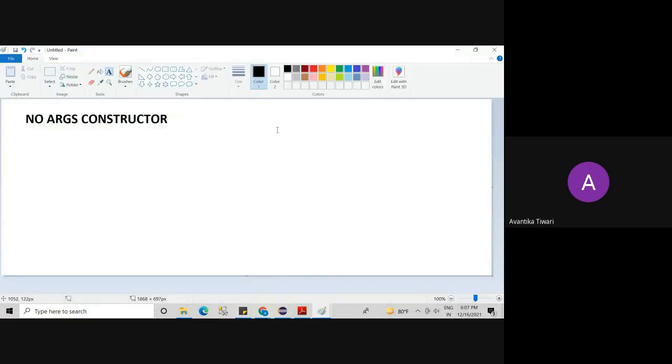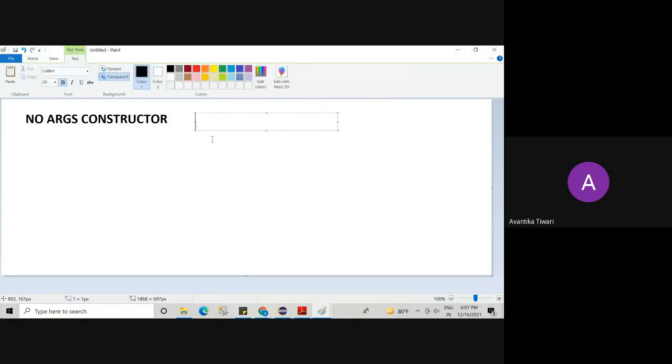Okay. So I told you that if you forget to write the constructor in your program, still the compiler will do it for you. If I write a program, class Demo, what is this? It's a class. So will a constructor be there for this or not?